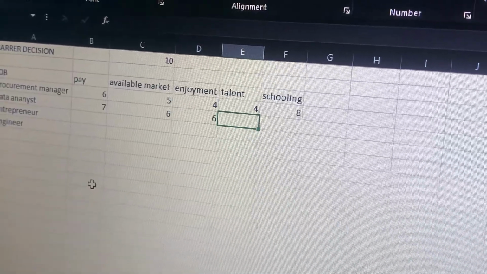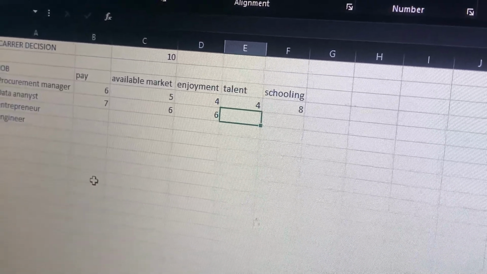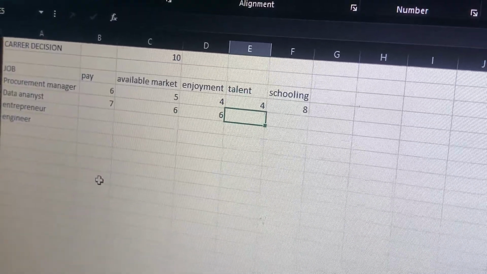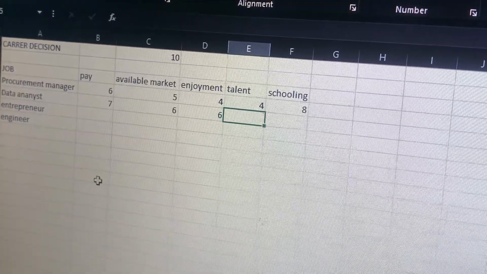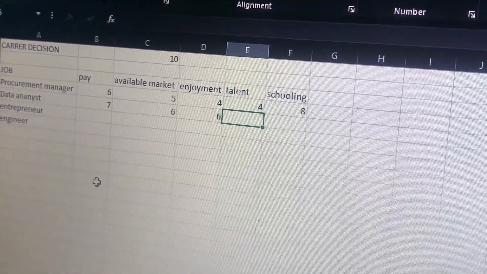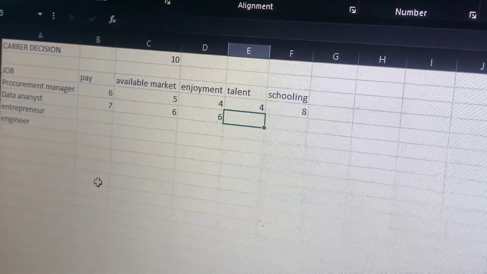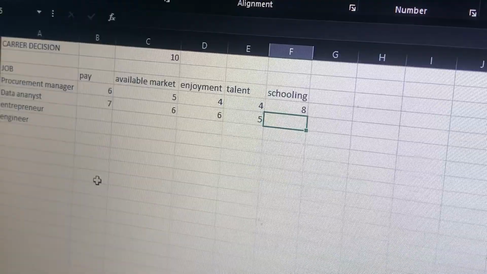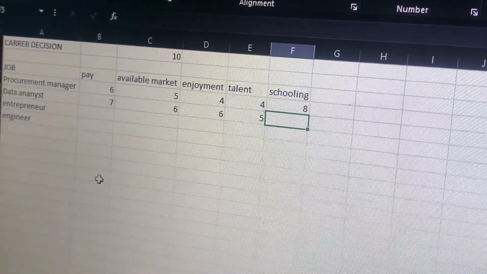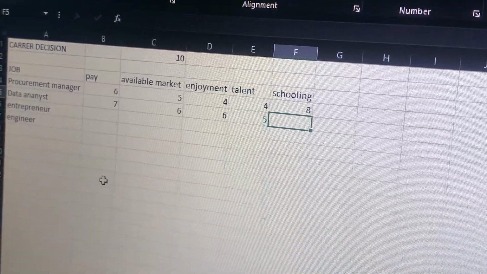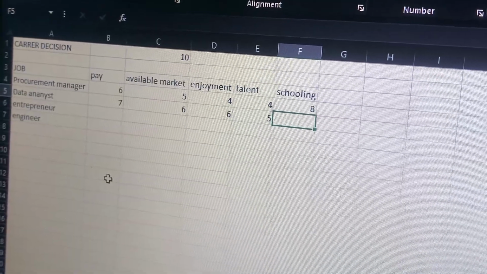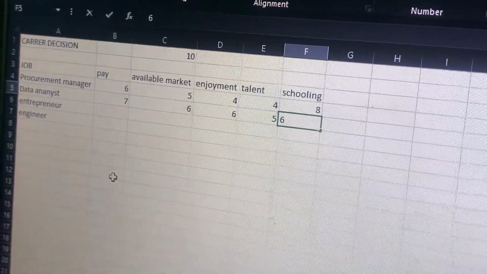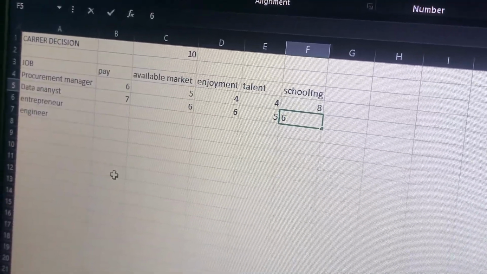Do I have talent in data analysis? I can say that I'm good in numbers. So I have a little talent as a data analyst, so I will give it a rate of 5. And then in schooling, though I'm not having much schooling, I'm having some short knowledge about it. So the schooling too, I'll give it a minimum range, which is like 6. So we move on to entrepreneur.